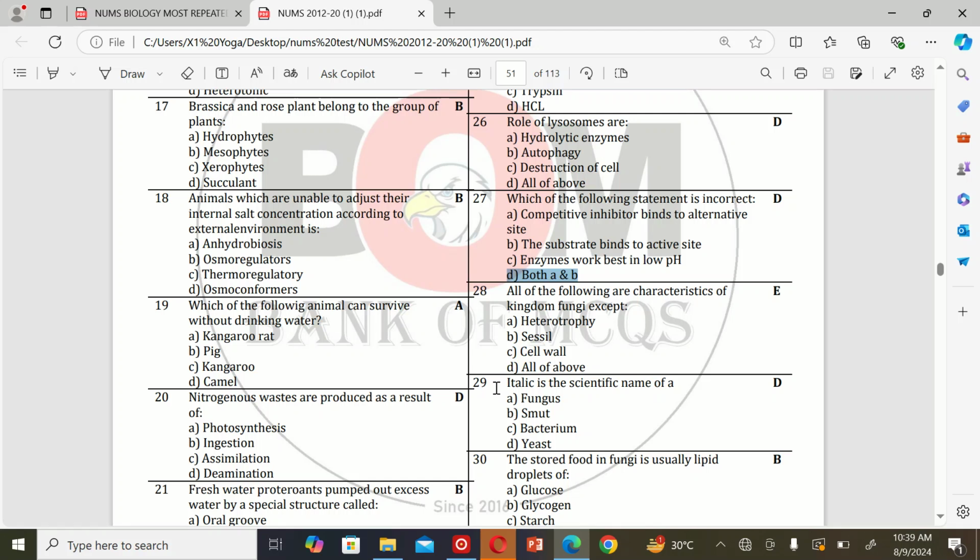The next MCQ: Saccharomyces is the scientific name of A. Fungus, B. Smut, C. Bacterium, and D. Yeast. So the correct option is D. Yeast.